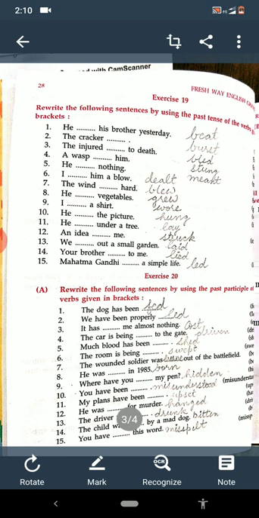H-A-N-G-E-D. The driver was drunk. A child was bitten by a mad dog. And you have misspelled this word. Okay? It's very easy to fill. Past participle means third form of the verb.